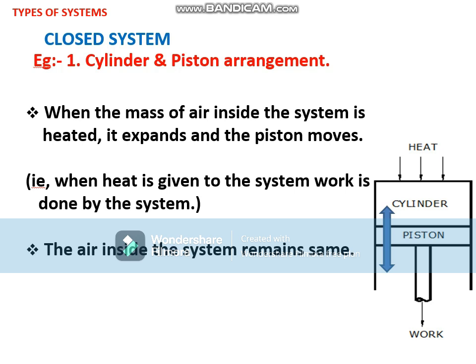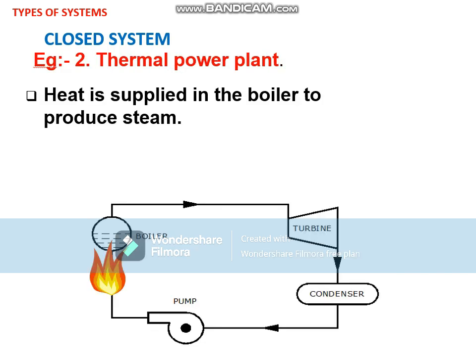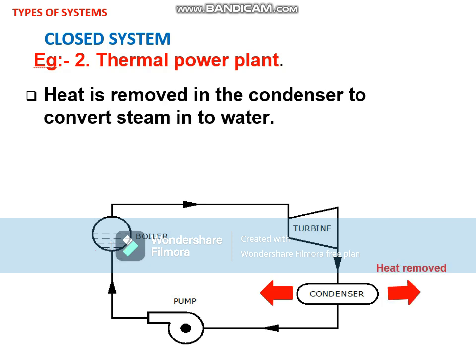Second example is a thermal power plant. Heat is supplied in the boiler to produce steam. So when heat is supplied in the boiler, the boiler produces steam. That steam will be expanded inside a turbine. So the turbine produces work. Heat is removed in the condenser to convert steam into water. To convert that steam into water, we cool it. So heat is removed in the condenser.